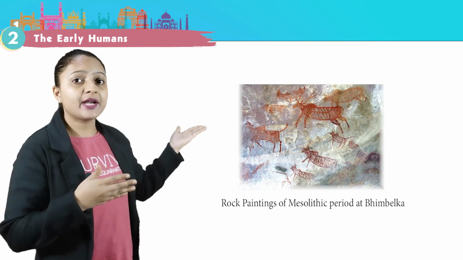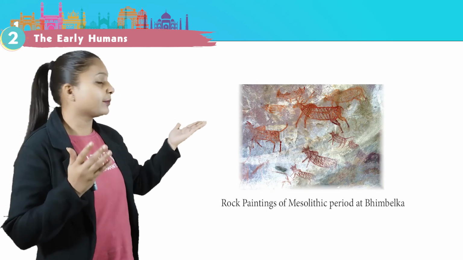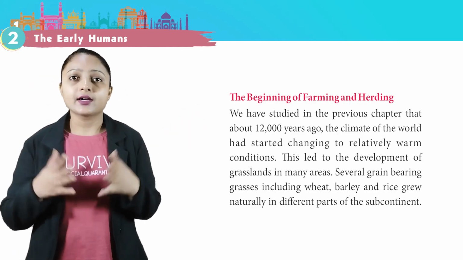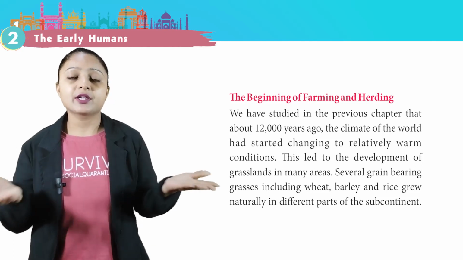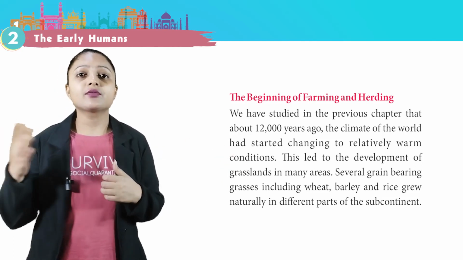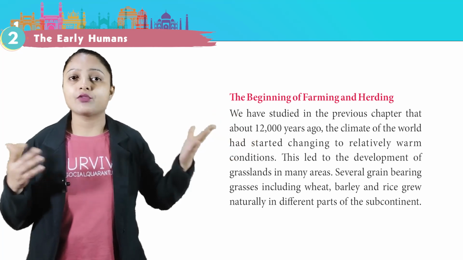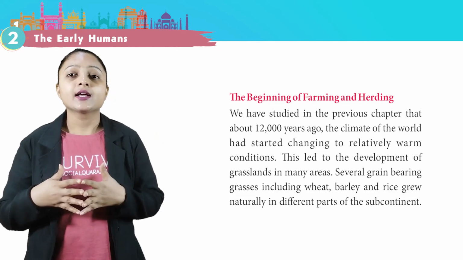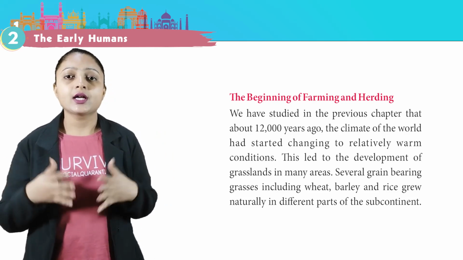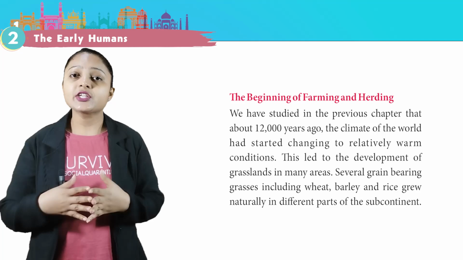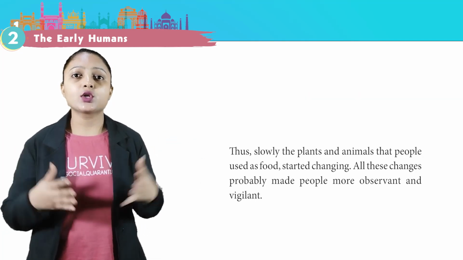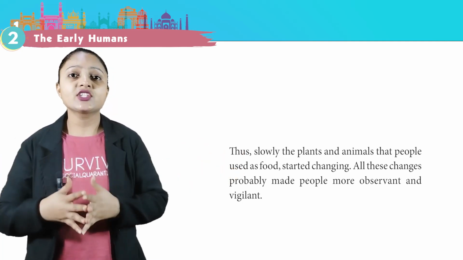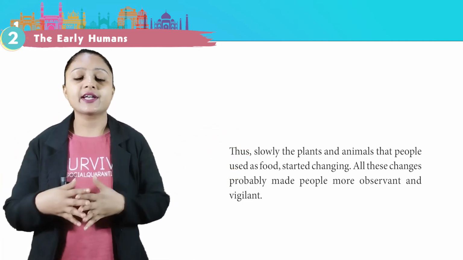This is the image of a painting of Mesolithic period at Bhimbetka. This is the image of tribal art, the beginning of farming and herding. We have studied in the previous chapter that about 12,000 years ago, the climate of the world had started changing to relatively warm conditions. This led to the development of grasslands in many areas. Several grain-bearing grasses, including wheat, barley, and rice, grew naturally in different parts of the subcontinent. Thus, slowly, the plants and animals that people used as food started changing. All these changes probably made people more observant and vigilant.